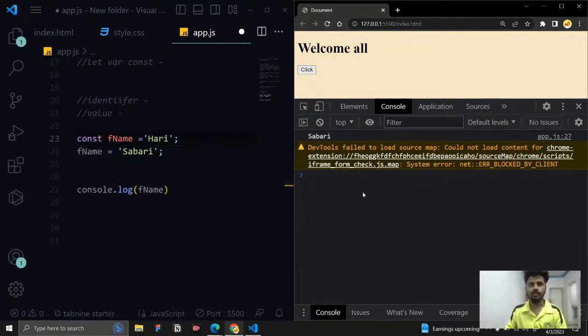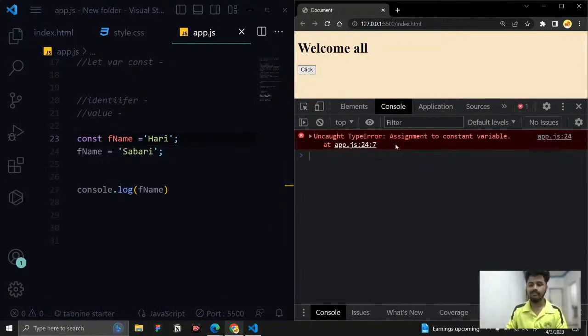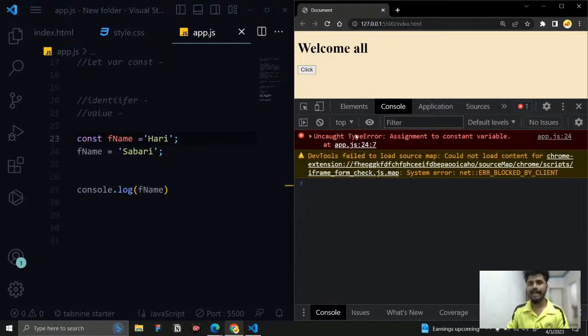If I run it, you can see another error we are encountering. It is not a reference error, it is a type error. So what is a reference error? A reference error is when something does not exist, but I am trying to access it. What is a type error? A type error is when you are violating the type of a particular keyword.